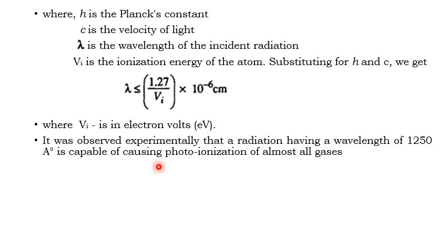Now it is observed experimentally that radiation having a wavelength of 1250 angstrom is capable of causing photoionization of almost all gases. So for ionization to take place in all gases, the radiation wavelength should be 1250 angstrom, as observed experimentally. So this is the photoionization process.